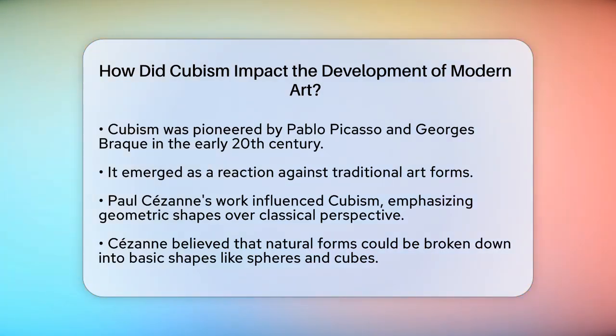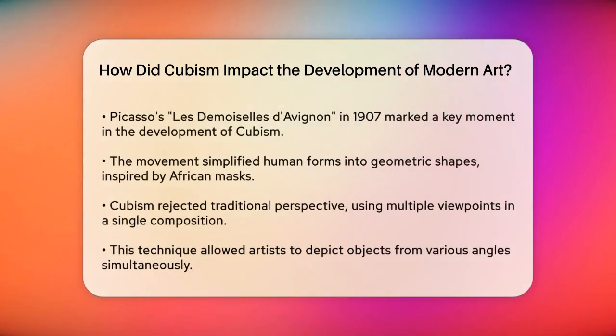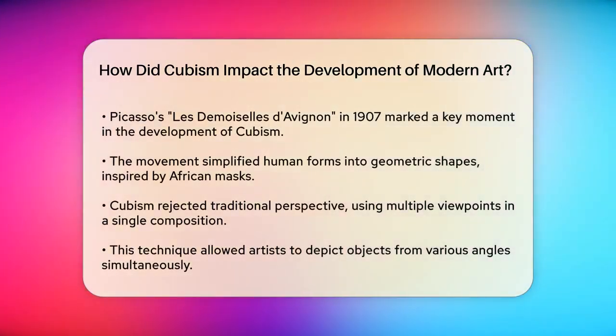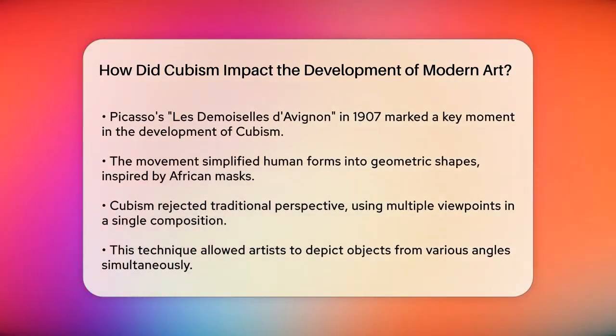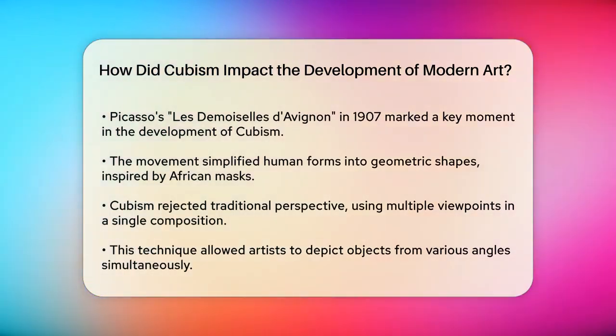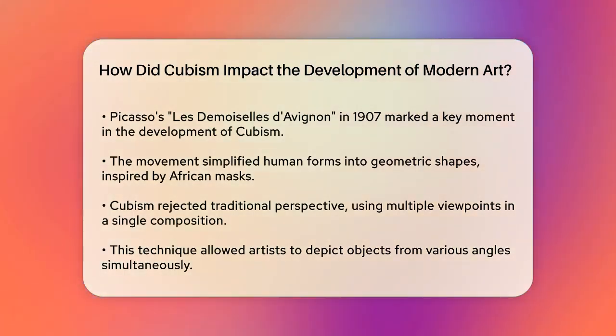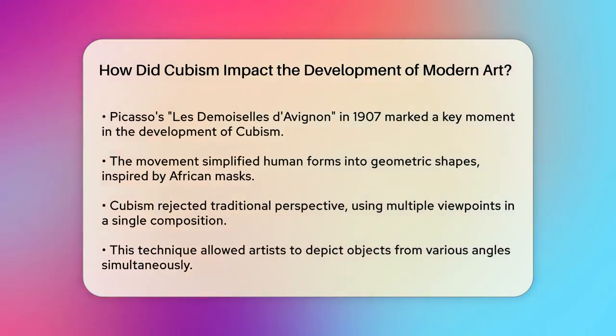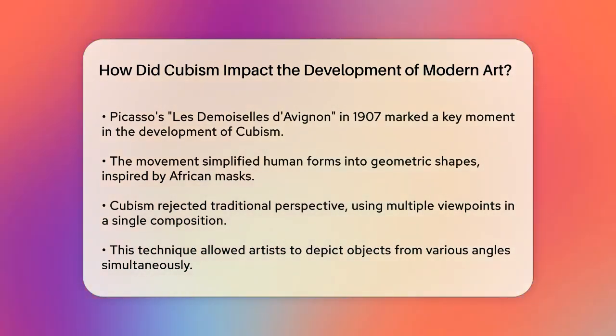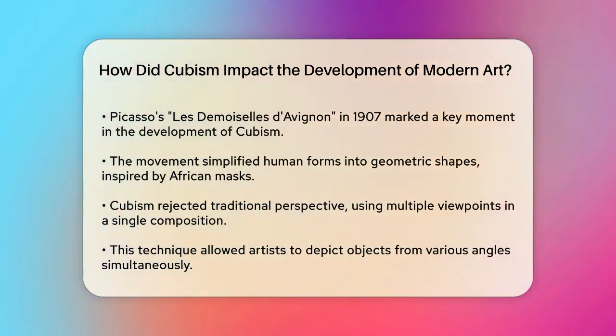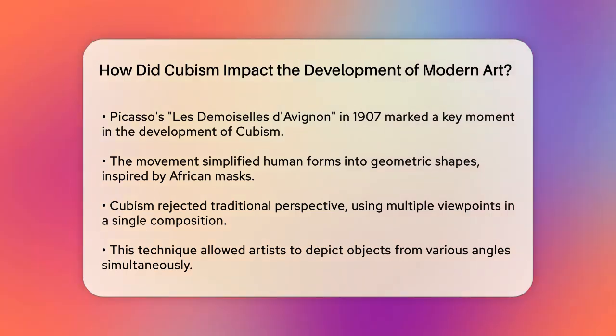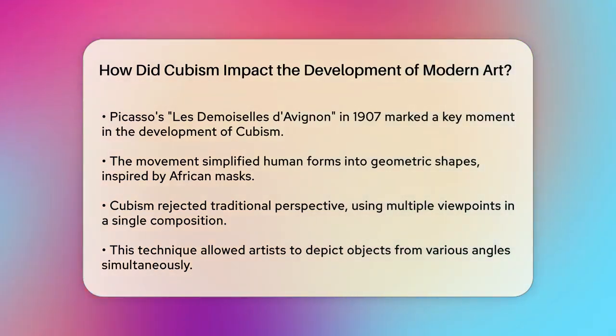Picasso's painting, Les Demoiselles d'Avignon, in 1907, marked a significant turning point. Inspired by African masks, Picasso simplified the human form into geometric shapes, paving the way for Cubism. This movement was characterized by its rejection of traditional perspective and its use of multiple viewpoints in a single plane. For example, a table could be depicted from above, side, and below simultaneously, breaking the rules of linear perspective.